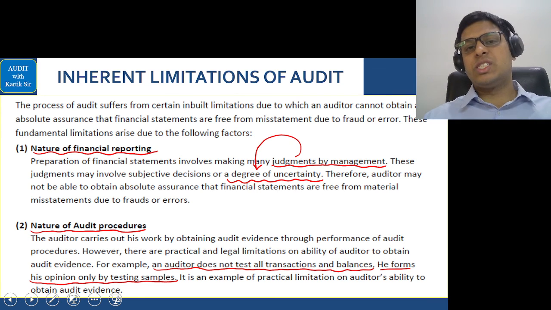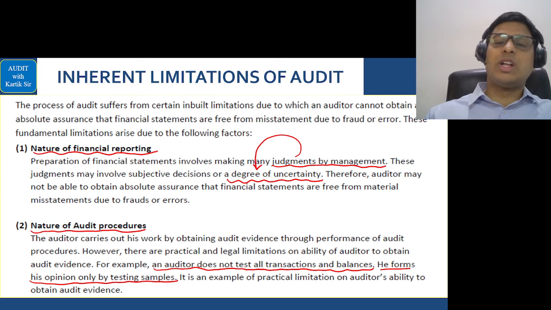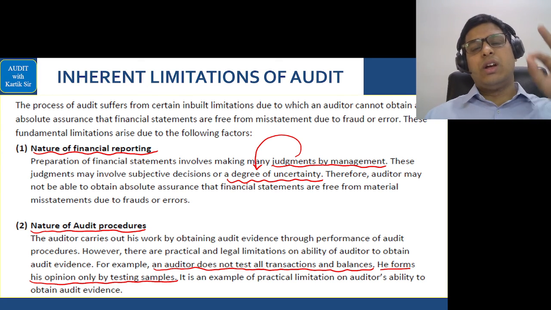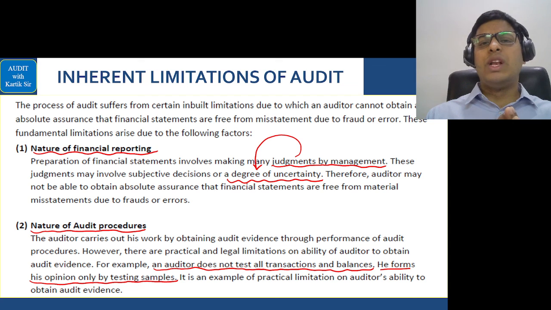What are the inherent limitations of auditing? This is what we did in the class. Very simple. It is your relative uncle story, or the fraud uncle story, if you remember. Okay, what is the fraud uncle story? Very simple. First of all, nature of financial reporting, nature of audit report or audit procedures. Then after that, you will realize that your work is not done, so you sleep without studying these two subjects.